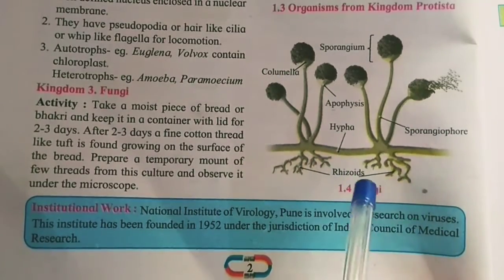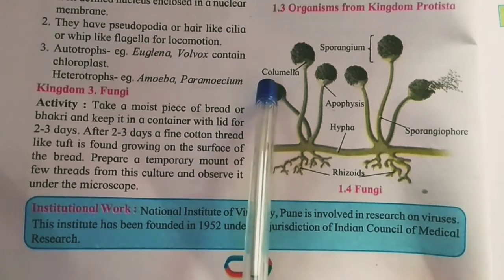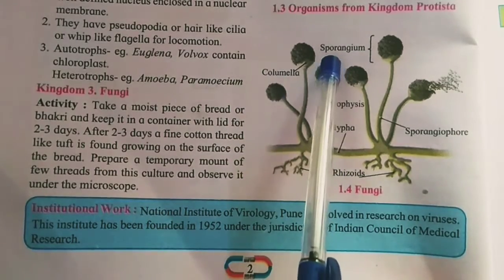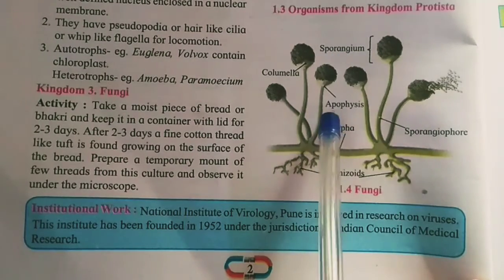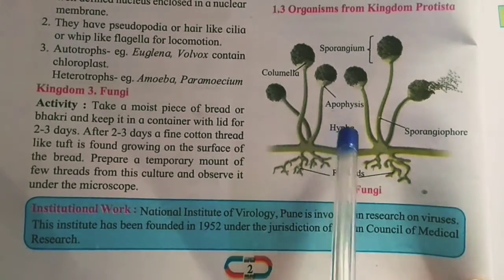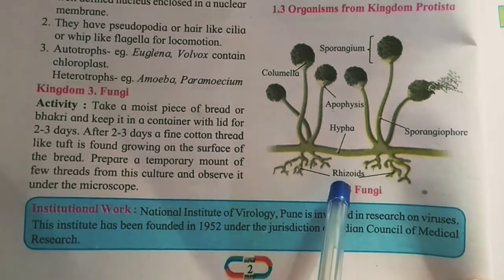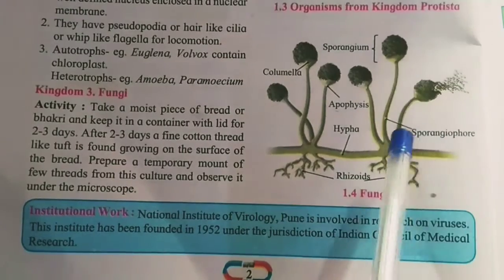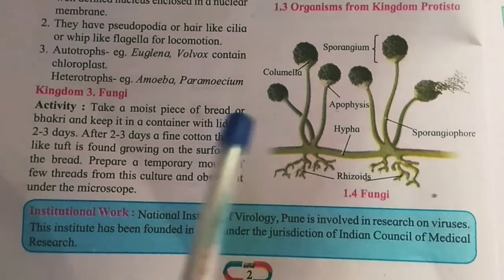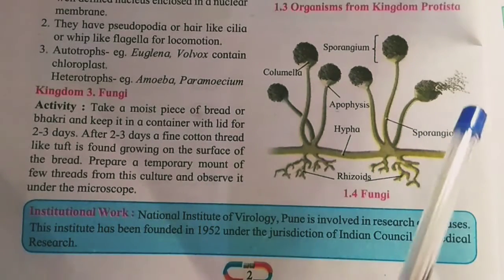Okay, so these are columella, sporangium, apophysis, hypha, rhizoids, sporangiophore. Okay, this is called fungi.